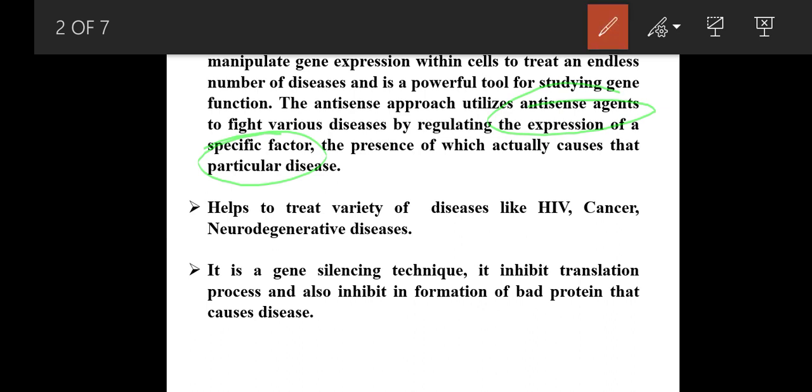This technology can be used to treat many diseases like viral infections like HIV, cancers, and neurodegenerative diseases. Let us take one disease example, like cancer. In cancers, mutations take place.